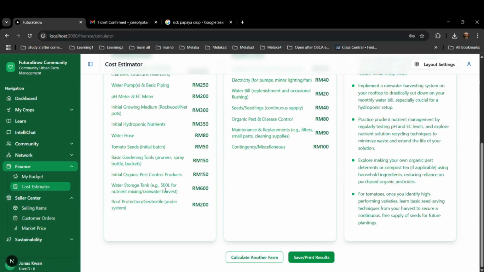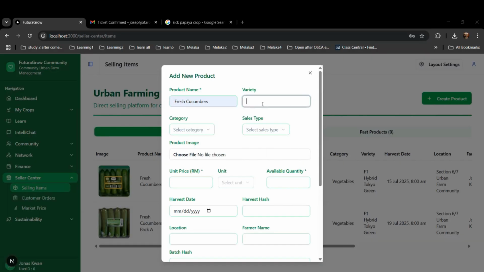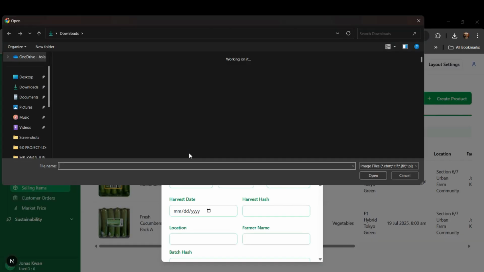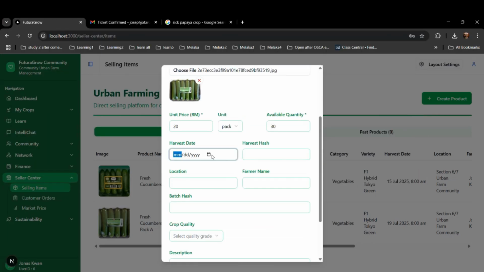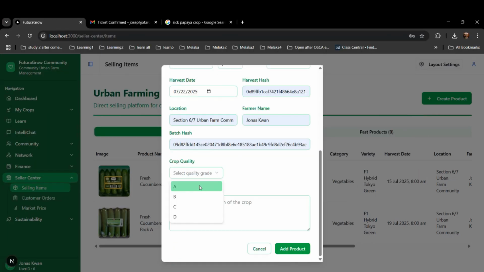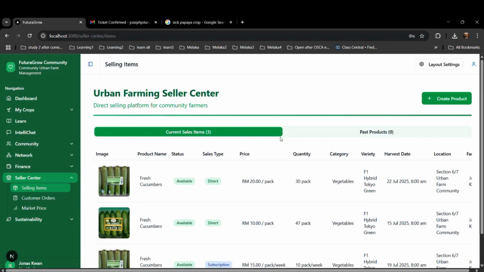And next, for the seller center, they can add any harvested urban farm crop products. They will be sold in the future marketplace, which will be developed in the future. They add the blockchain hash for verification purposes for the consumers.